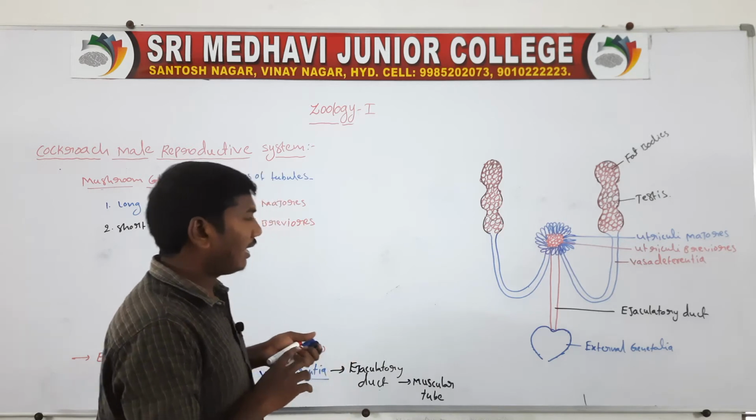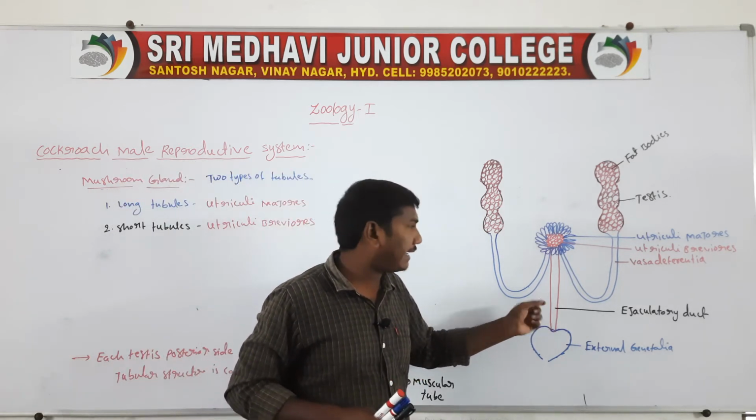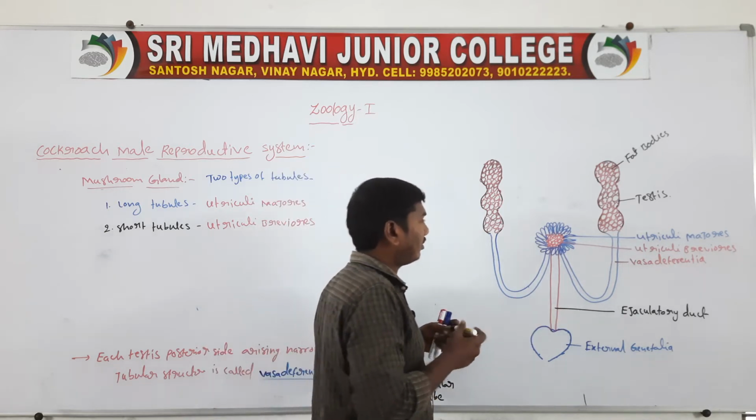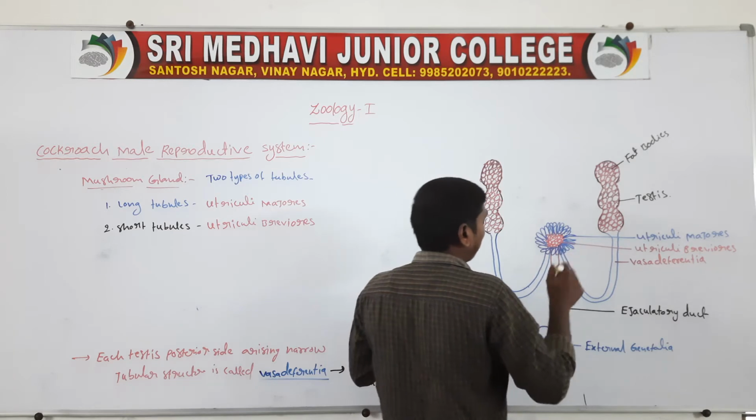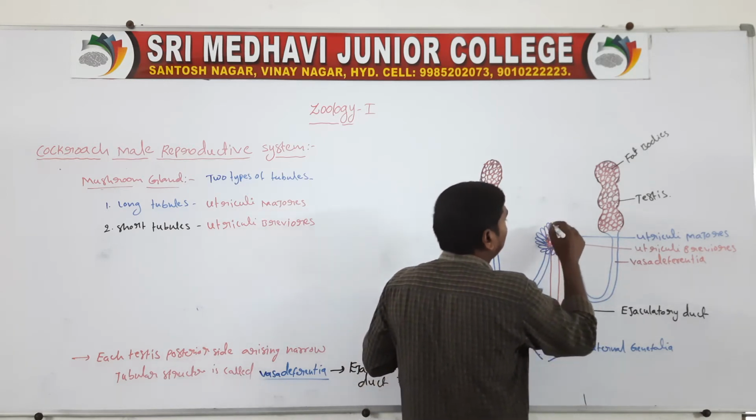Next one, the anterior side of the ejaculatory duct is presenting on the glands. These glands are called the seminal vesicles.